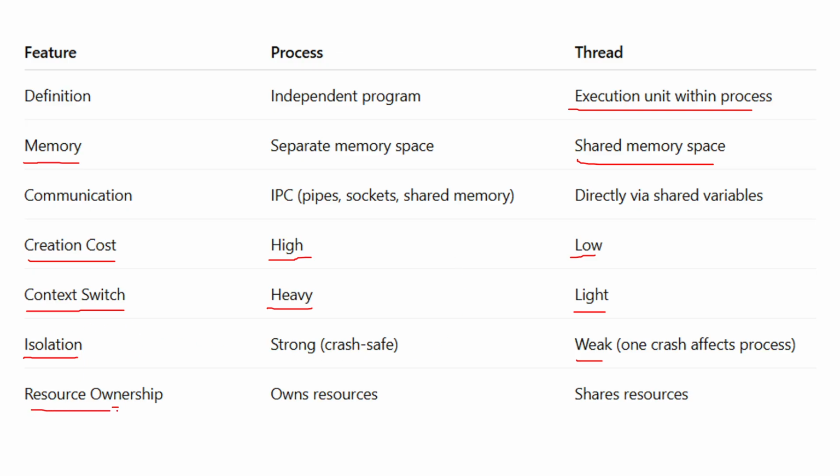Now the last point is the resource ownership. A process fully owns all the resources, whereas a thread shares the resources with the other threads. So these are the main differences between a process and a thread.